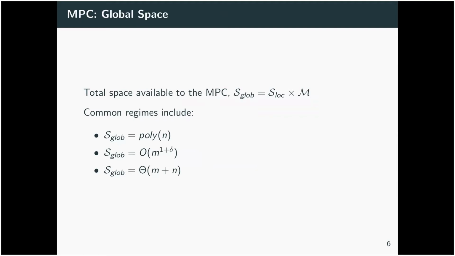Another parameter we can set in MPC is the global space, which is the total space available to all the machines. So the total space available to the MPC is obviously the local space times the number of machines. There are also some common regimes here. We can have polynomial global space, which is quite loose. We can have slightly superlinear global space, or we can have tight amounts of sublinear global space. And again, it's this last regime, where we have exactly enough global space to store all of our input, which we're going to be focusing on today.